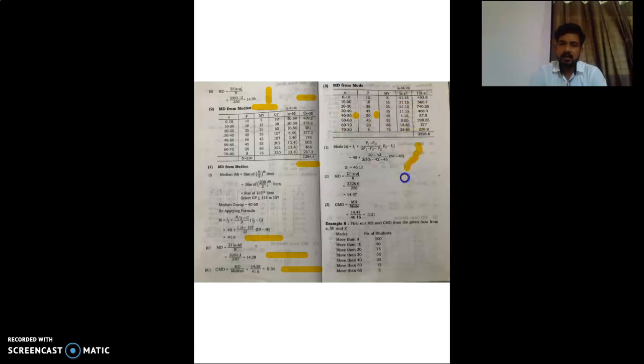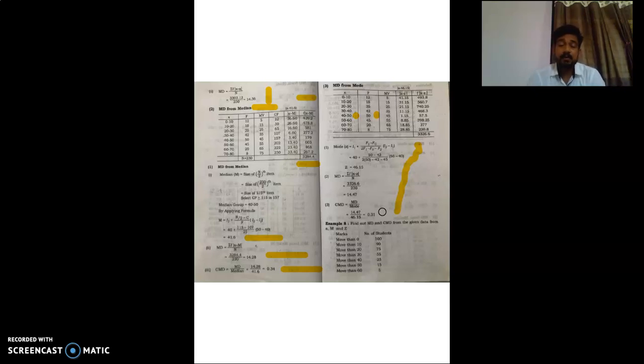That's why I considered this problem here, because it can save your time if you are running out of time. So we have the group 40 to 50, as the frequency is 50, the highest frequency. We put the things here, and we have the mode 46.15. Then again x minus z, f x minus z, we have MD 14.47 and CMD 0.31. So this way we calculated mean deviation from mode also. I hope you understand mean deviation from mean, median, and mode.